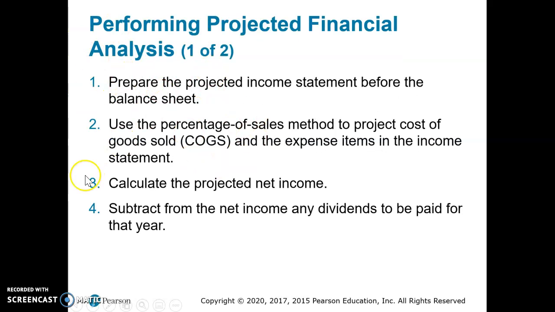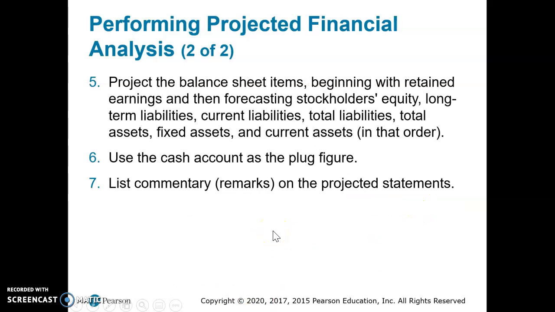All right, so there is a way to do this. You want to prepare a projected income statement before your balance sheet. Use a percentage of sales method to project cost of goods sold, sometimes called COGS. You want to calculate your projected net income. Subtract any dividends that are paid from the net income. Dividends are what are paid to stockholders. Then create your projected balance sheet, and use the cash account as the plug-in figure, and then have commentary.